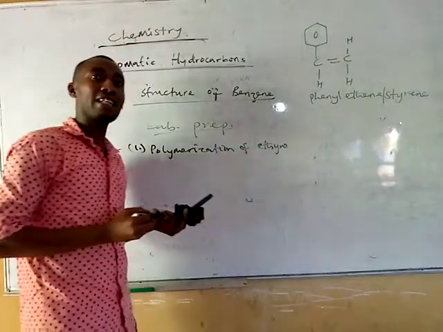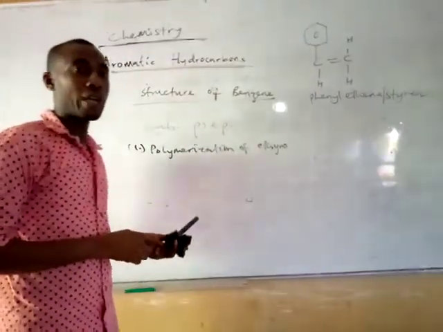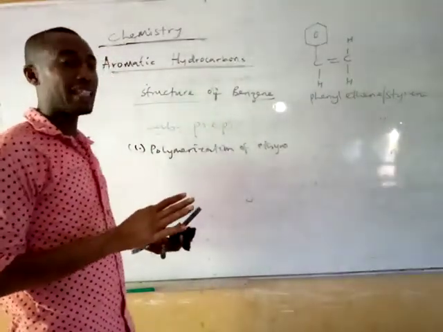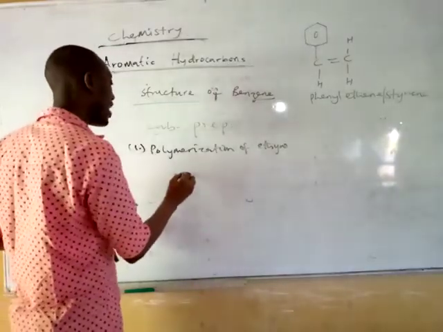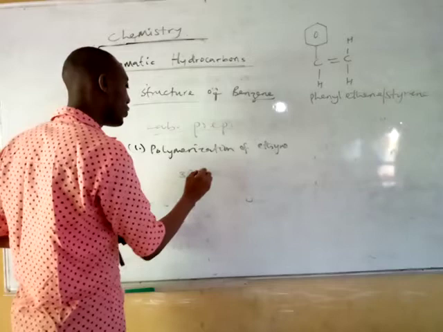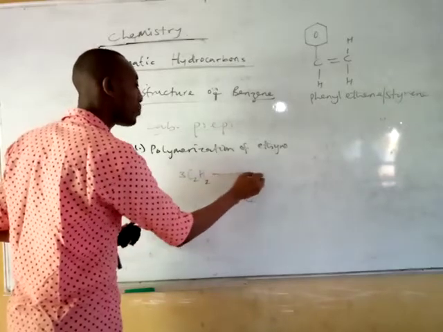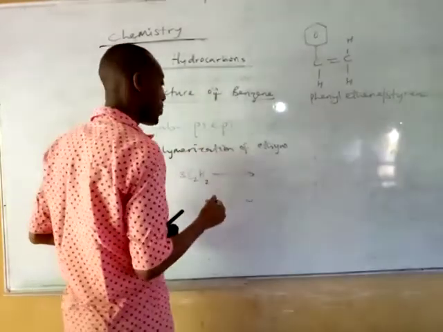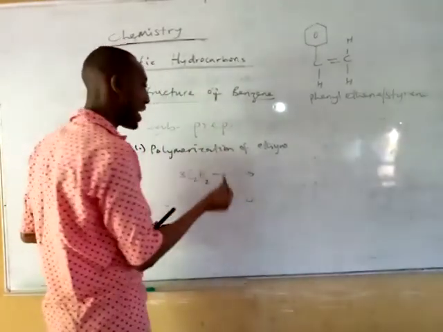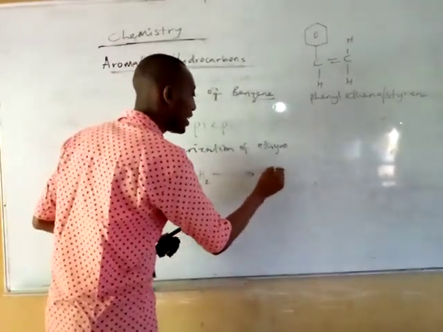So when ethane is polymerized, benzene is formed. Like in this form, when you have 3 molecules of ethane being polymerized at a very high temperature and pressure, and of course in the presence of a catalyst like iron, you are going to have C6H6.